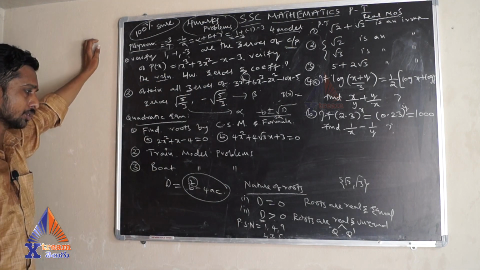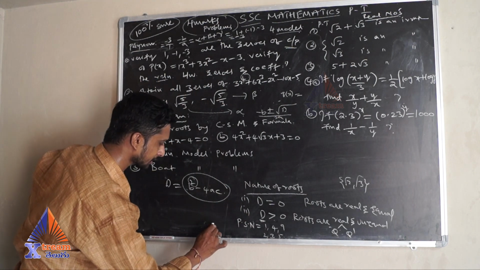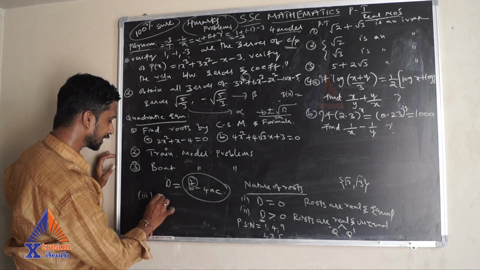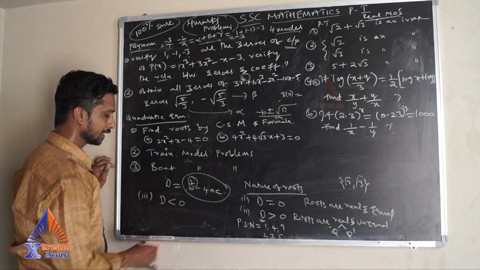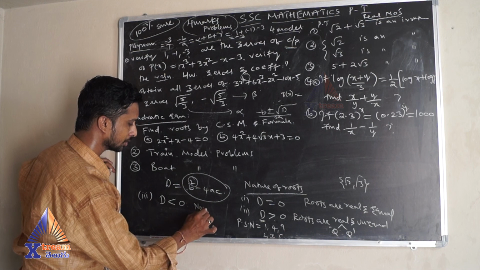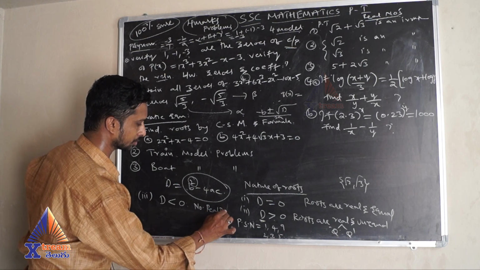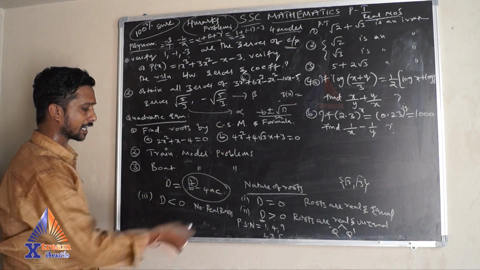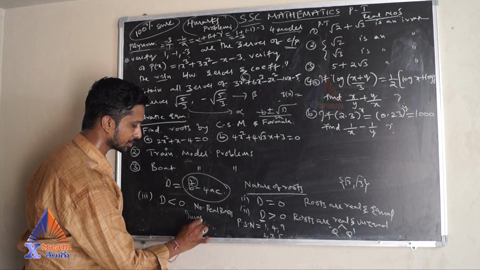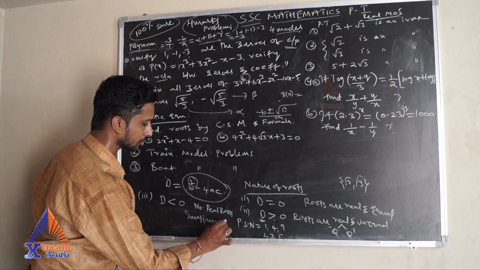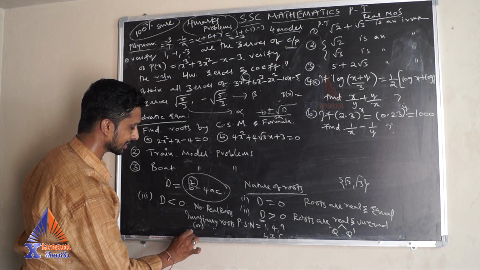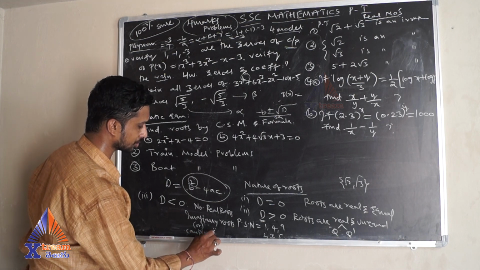Okay now. The third case, I'll write here, is if discriminant is less than 0. If the discriminant is less than 0, there are no real roots. No real roots, just like we discussed in the graph also. So that means you will get imaginary roots, or you can call them complex roots.